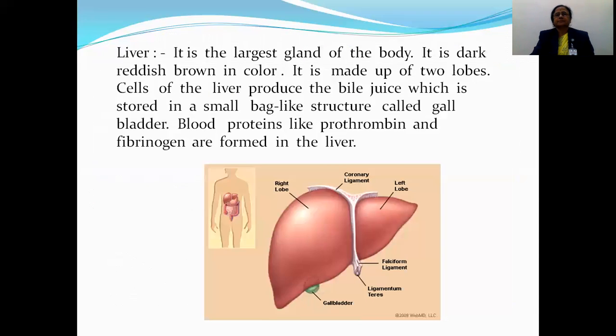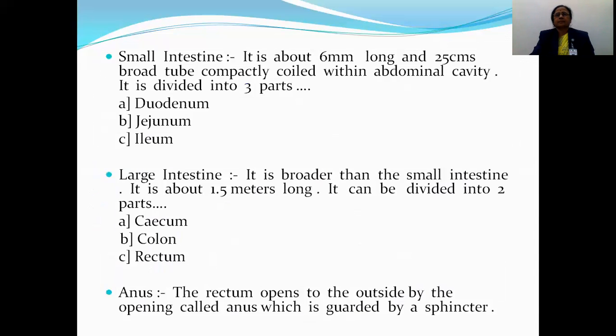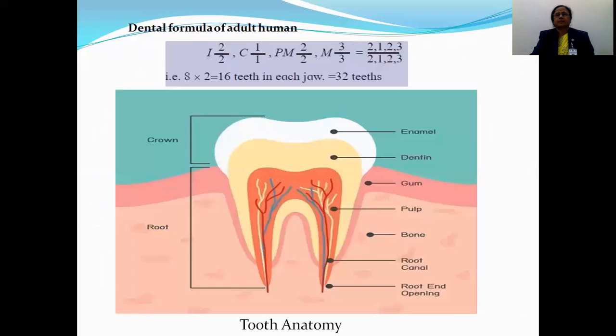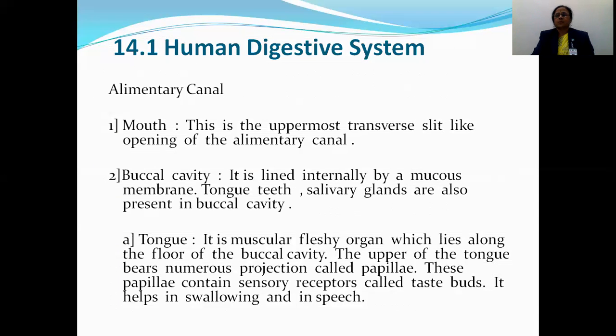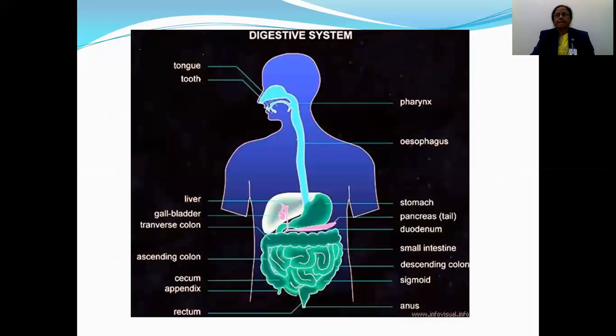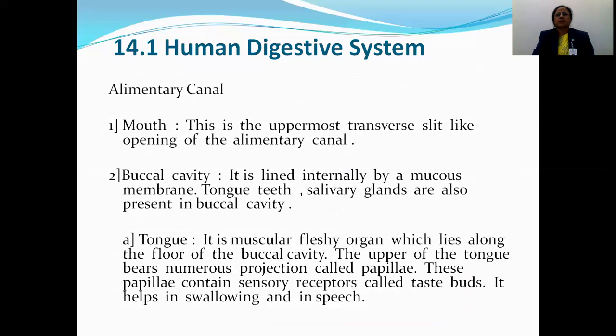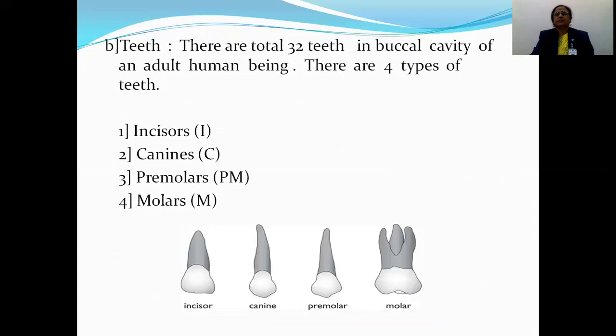At first, the human digestive system consists of the alimentary canal and accessory glands. The alimentary canal consists of the mouth and buccal cavity, in which the tongue and teeth are present.